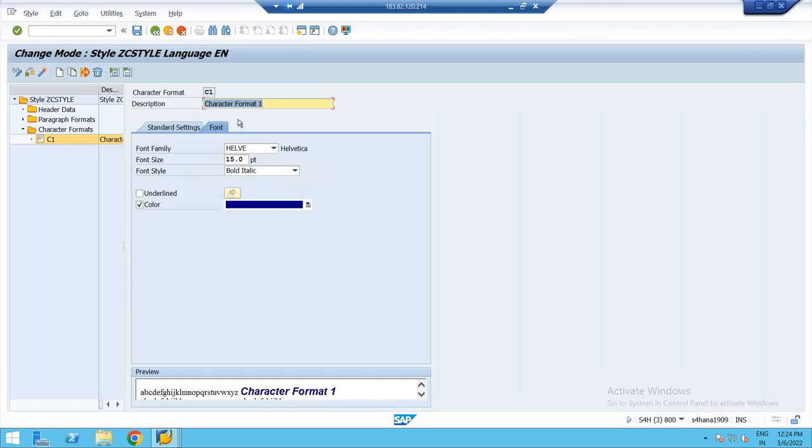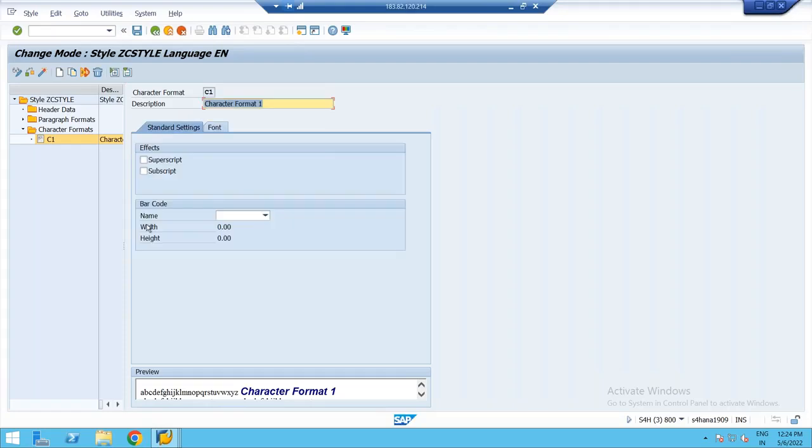Done. Here only, in the character format, in the standard settings tab, we have barcode. Okay, so if I click on this, we are getting many barcodes. I can create my own barcode also. Am I clear? We can create our own barcodes. So for that barcode, I can go for a standard barcode or I can go for a custom barcode. Okay, one second.